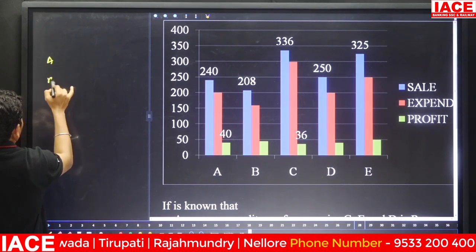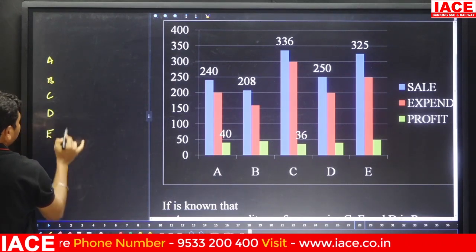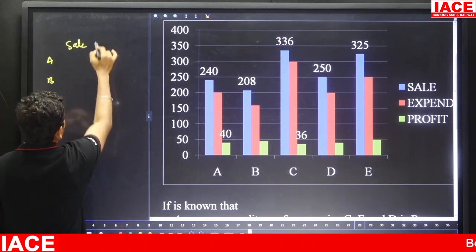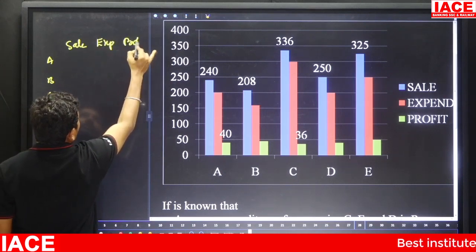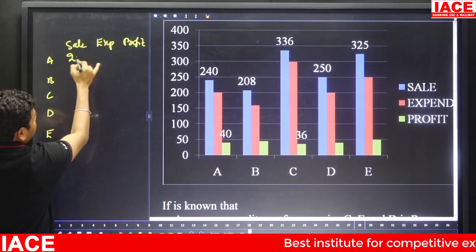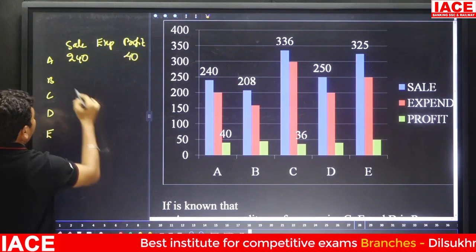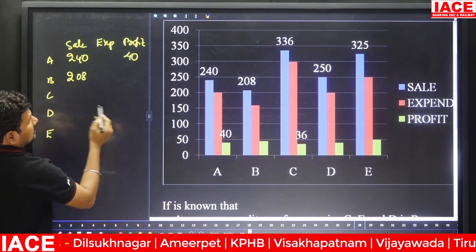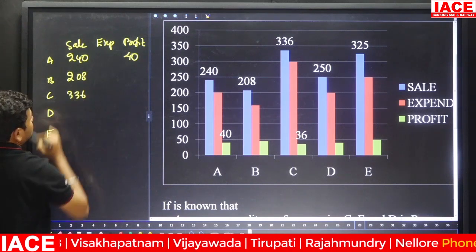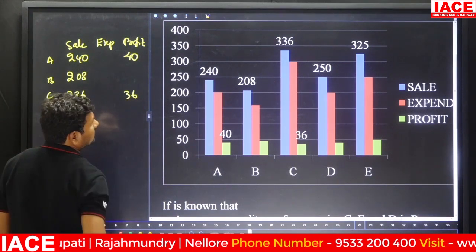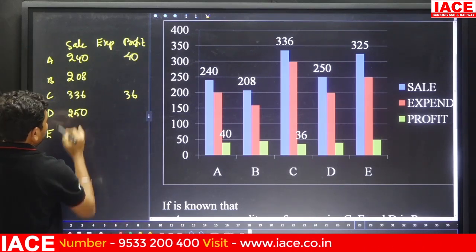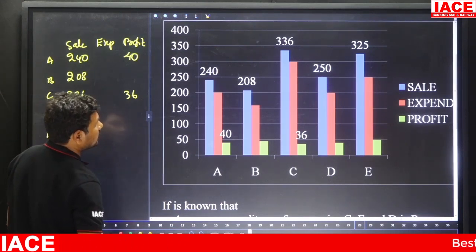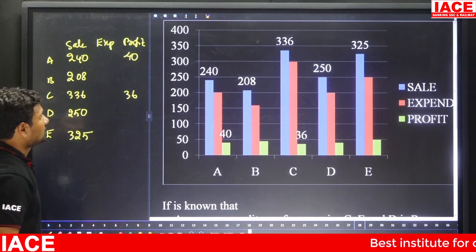First of all, we will write the values. A, B, C, D, E. Sales, next expenditure and next profit. A sales is 240 and profit is 40, and it is 208, and here C sales is 336 and here is 36, and here D sales is 250 and E sales is 325. Okay. Some values are missing, so based on this we have to solve it.